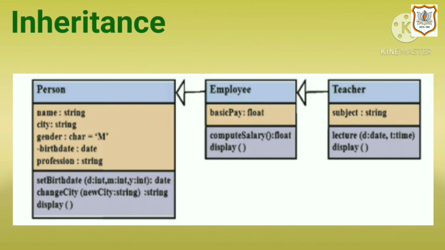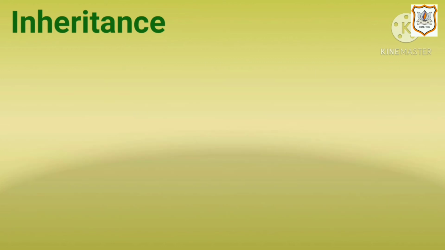Sometimes there may be a hierarchy of inheritance between classes. For example, class employee can be derived from class person. Then class teacher can be derived from employee. Here employee is a kind of person and teacher is a kind of employee. Such type of inheritance is known as multi-level inheritance.